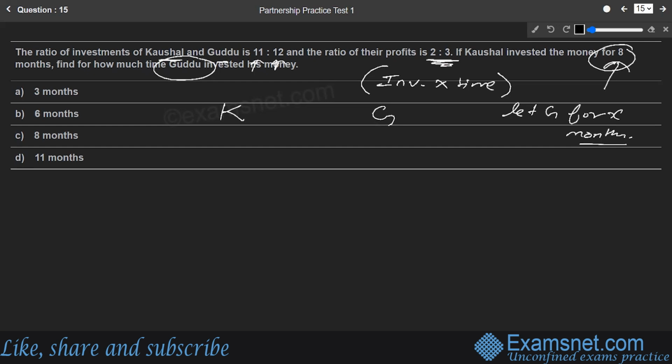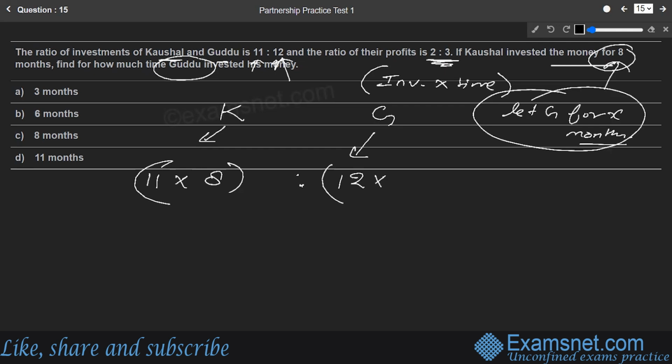In that case, investment into time. For Kaushal, the investment is 11 and his money remained in the business for 8 months, so 11 into 8. Guddu's investment part is 12, into x months, so 12 into x. And this profit ratio is already given as 2 is to 3. So we can solve this.